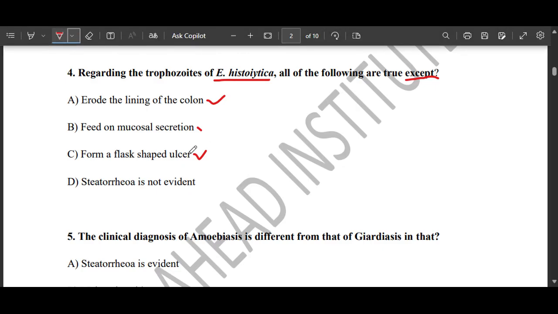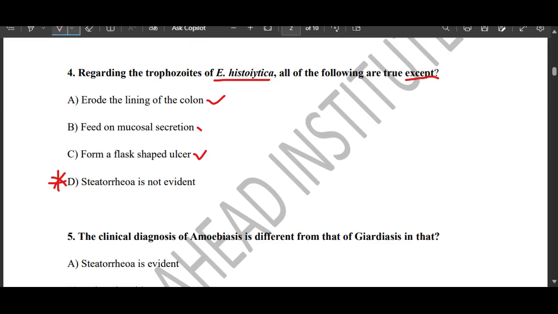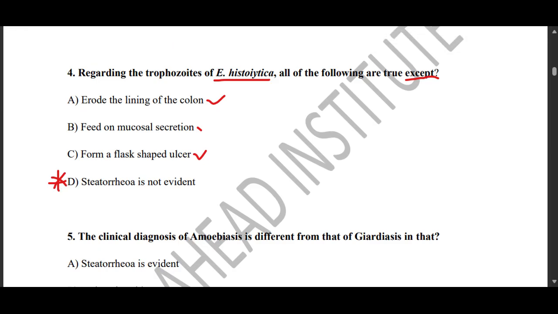But the best answer here, which is not really evident or true with regards to trophozoites of Entamoeba histolytica, has to do with option D. Option D is something which is very evident when it comes to giardiasis.